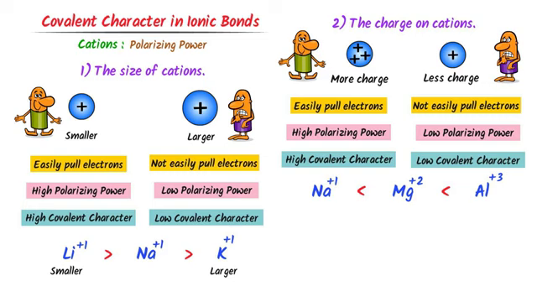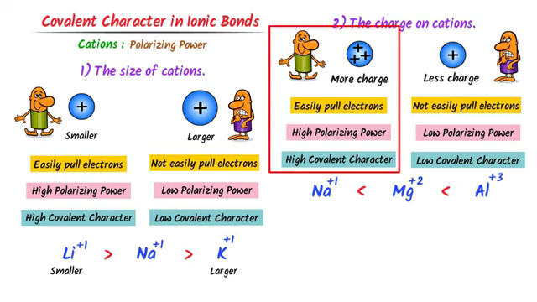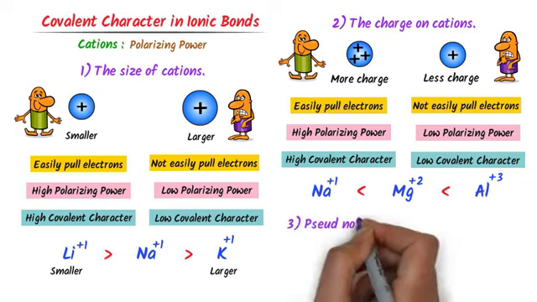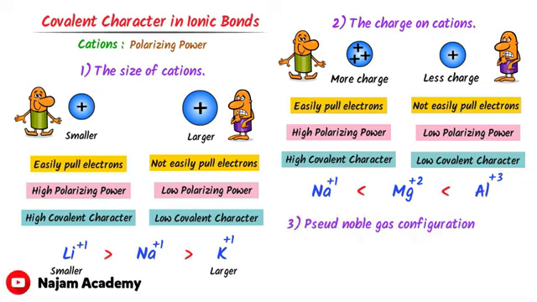Thus remember that the more the charge on a cation is, the more is its polarizing power and the more covalent character it has. The third factor is pseudo-noble gas configuration. But I will not teach you this concept because it is both boring and difficult for students.